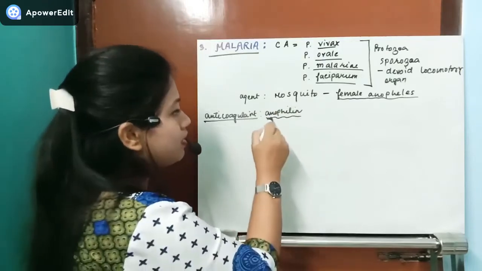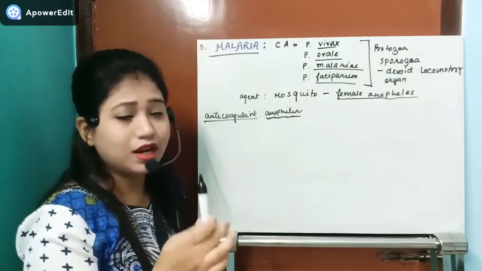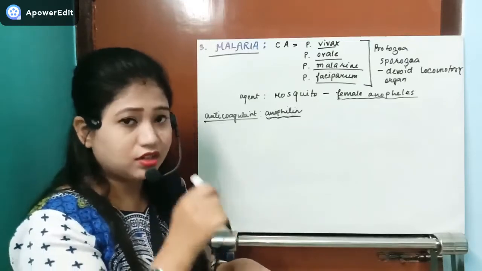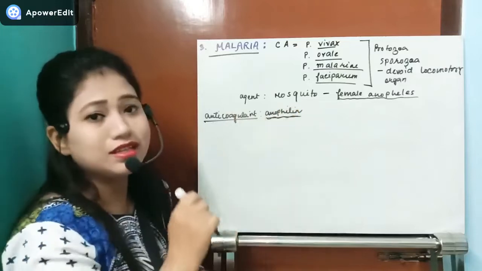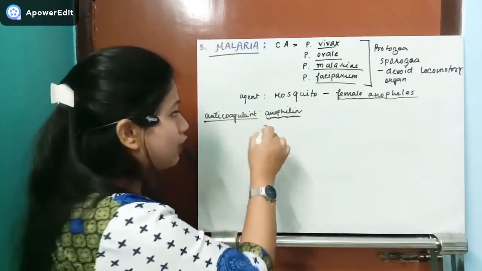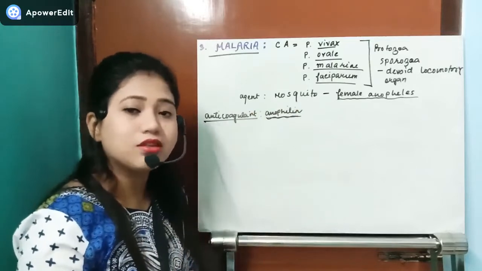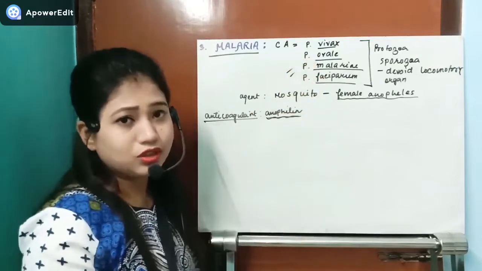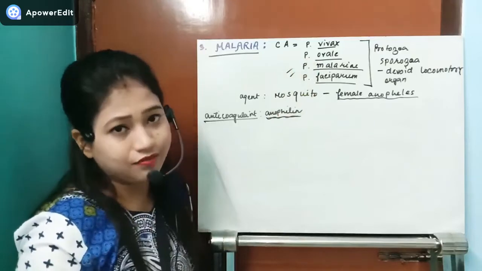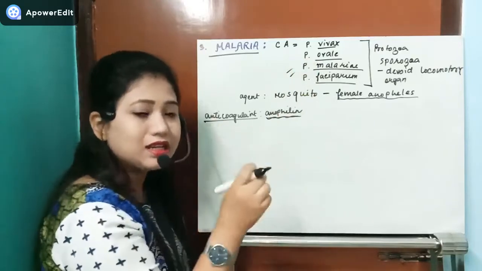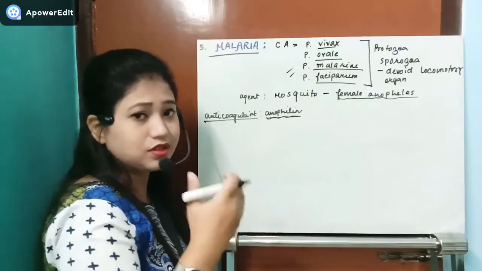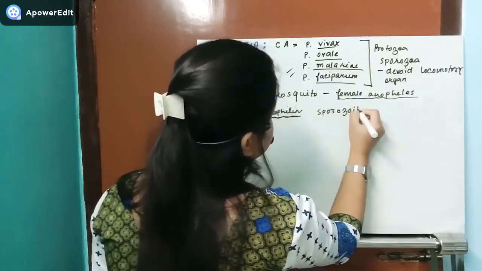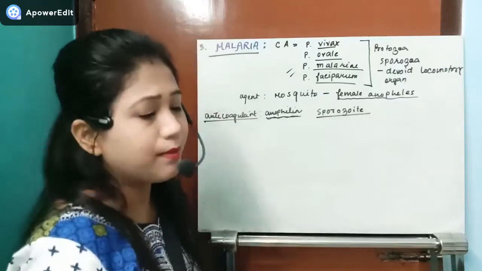Whenever the mosquito releases this anticoagulant anophyllin inside your body, and whenever this anophyllin is released, what will happen? Along with anophyllin, one infectious stage of the plasmodium also enters with their saliva. So in the saliva they have anophyllin, and they also have one infectious stage of plasmodium. What is that? This is the sporozoite, the juvenile form of the protozoa plasmodium.